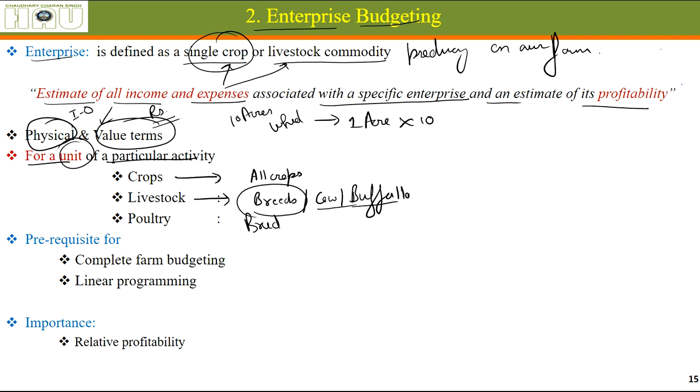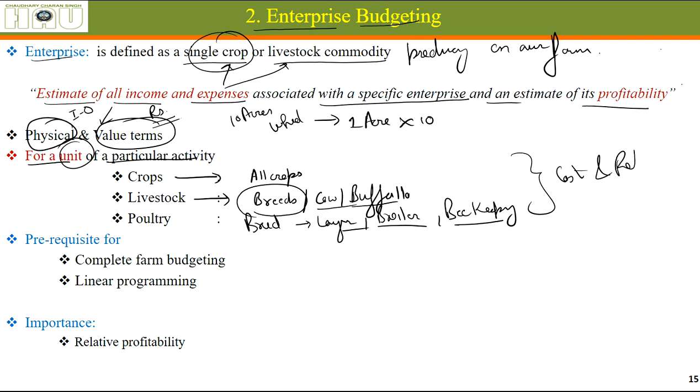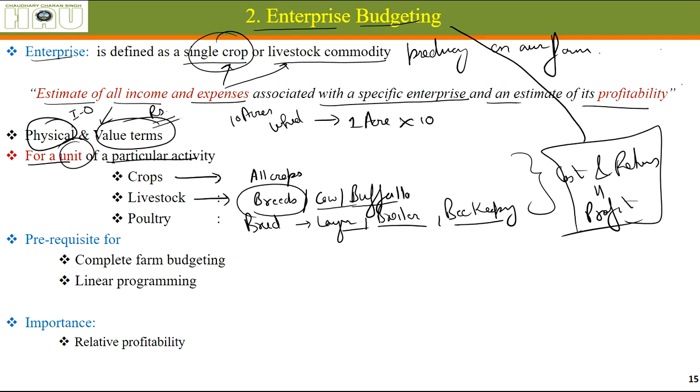In a poultry farm, whether we should be going for a layer farm or a broiler farm, whether we should be going for a beekeeping enterprise. So the cost and returns and ultimately the profit of all these things can be calculated using enterprise budgeting.